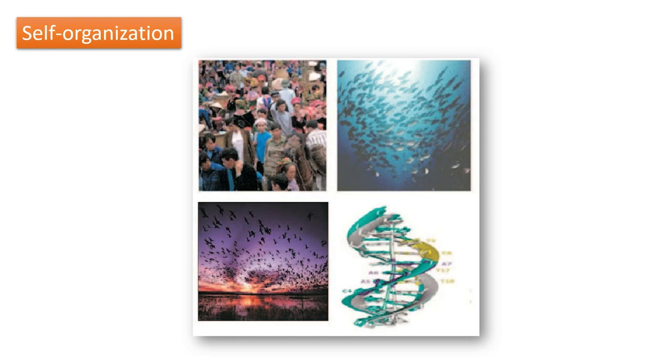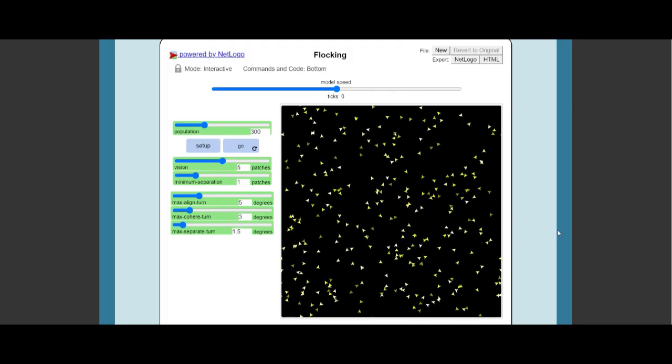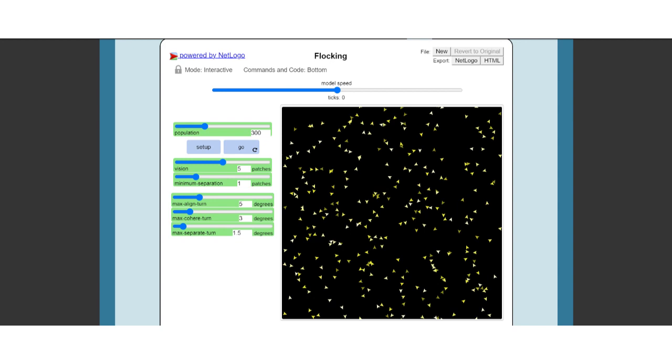Now, the example that we are going to see through the simulation model is the example of the flocking of birds. We will be able to see the self-organization concept through this model. So this is our model. As you can see, we have this layout, and in this layout we have a certain number of birds that are moving around. Now the concept behind this model is quite simple.